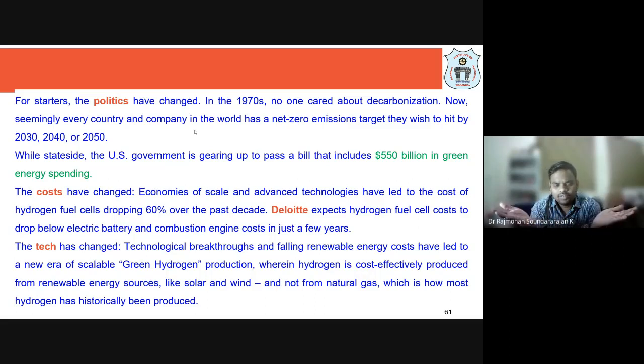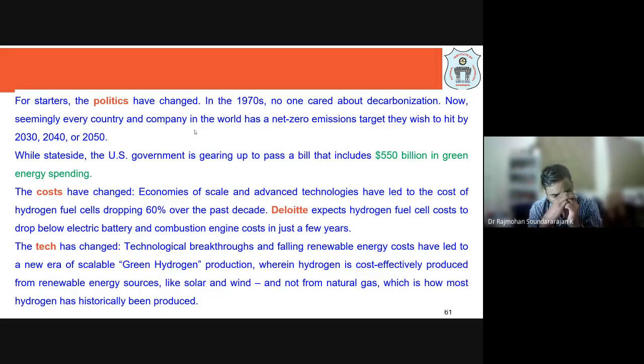Yearly when the finance minister gives the budget, everyone comes to know that this government has allocated money and development will take place, right? It's applicable to state, central, every government. So that's what even the US government is gearing up to do, pass a bill which will give huge money, and they will be moving towards green energy.